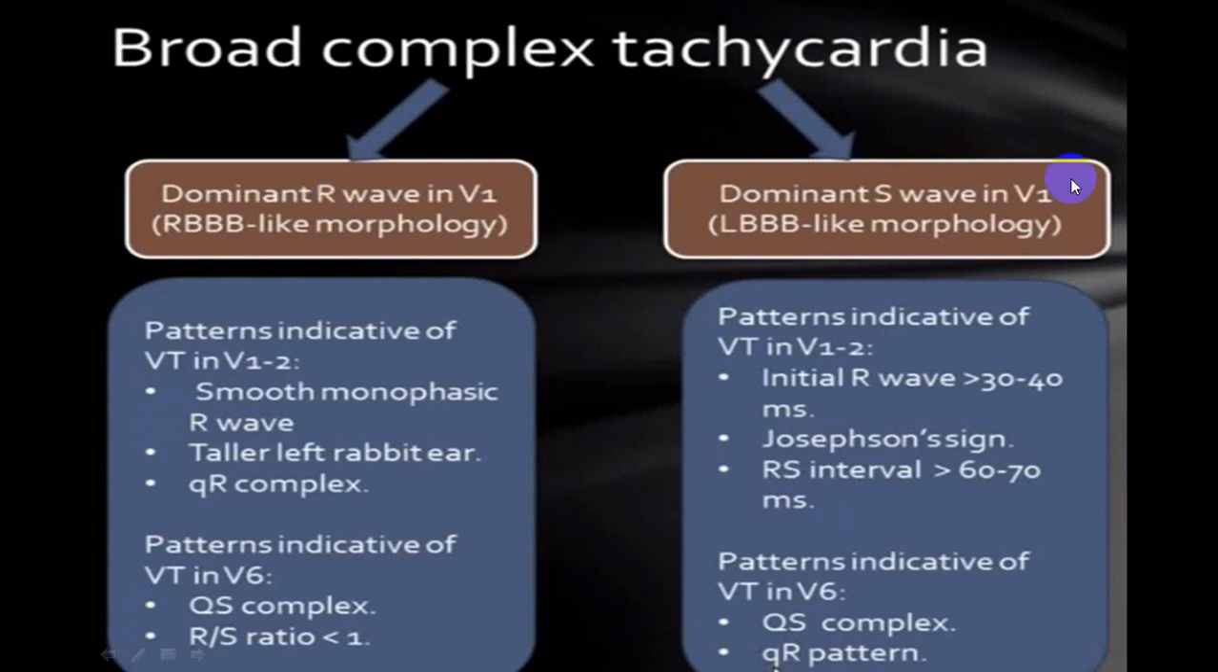Now this is the fourth criterion, what we call RBBB morphology or LBBB morphology. It is a little complicated, I'll make it very simple. If the QRS complex in V1 is showing you the classical pattern of RBBB, what we call a first R wave, S wave followed by a second R wave, clear? And if that particular pattern shows the first R wave is taller, like a left rabbit ear, it is more in favor of VT.